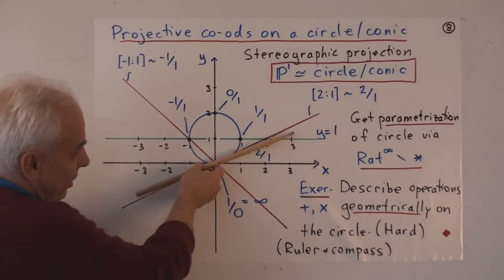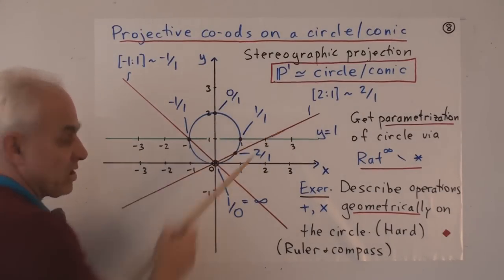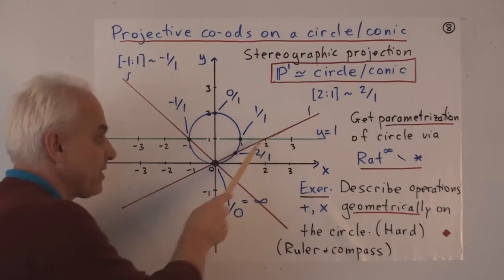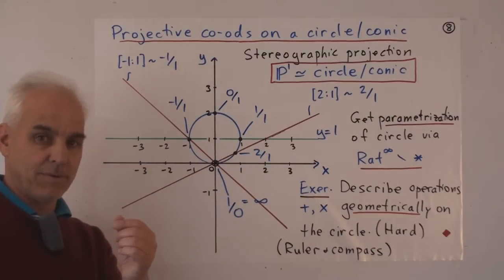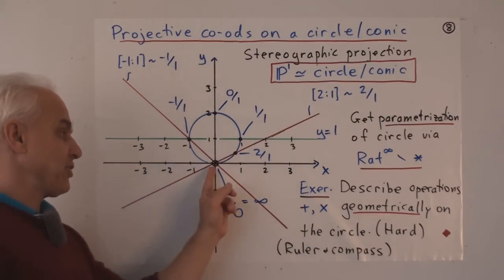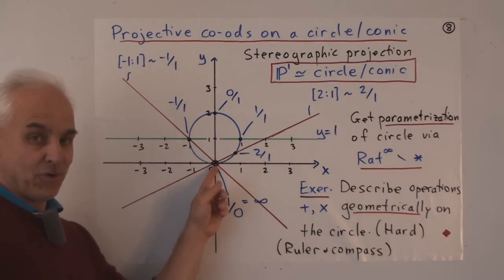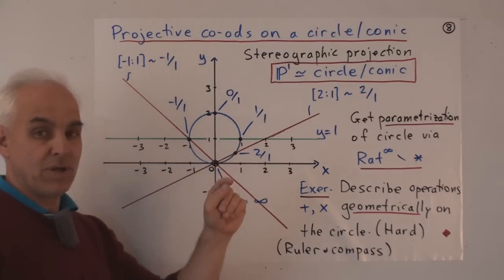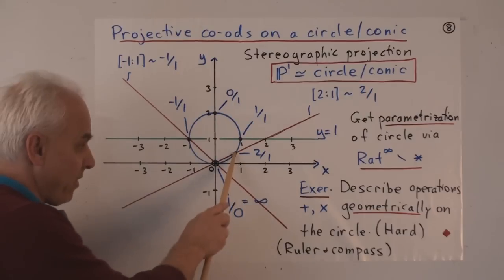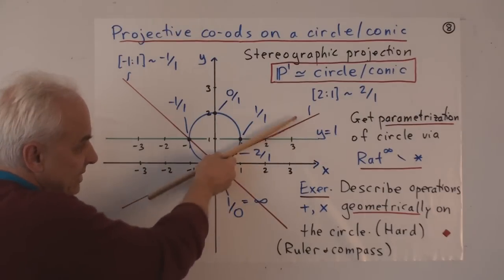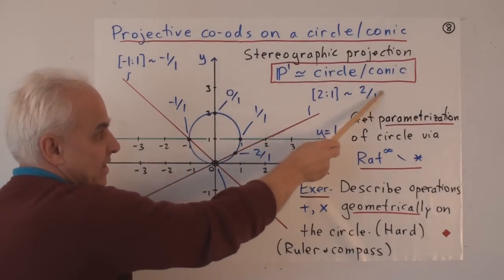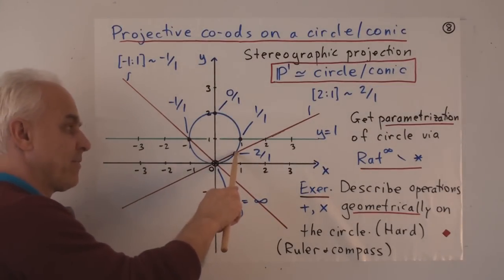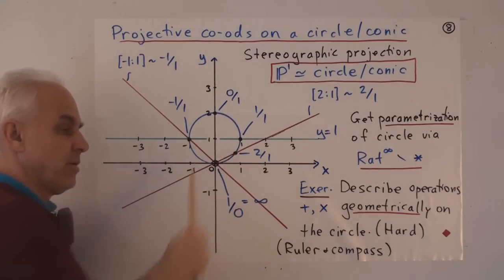So for example, this line here, what's the corresponding point on the circle? Well, you just look to see where this line meets the circle. It always meets the circle at (0, 0) because the circle goes through there. But this line will also meet the circle in a second point, namely that one there. And since this is the line that corresponds to the extended rational number 2 over 1, we can say that this point has coordinates on the circle 2 over 1.